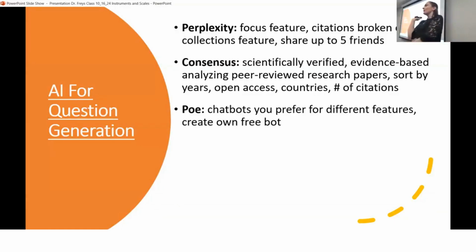That's consensus. Poe. I love to create my own chatbots because then I can make sure that it's learning the way I want it to learn. So on Poe, you can create chatbots for free. So I have a chatbot that does illustrations. You're welcome to use it anytime. It's called Higher Ed Images.